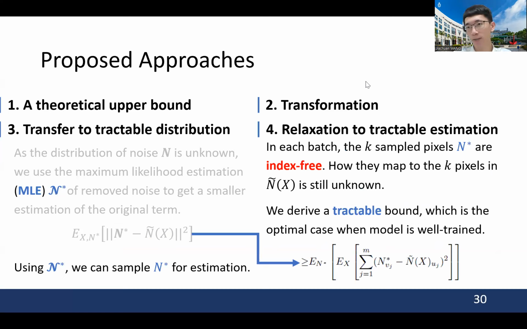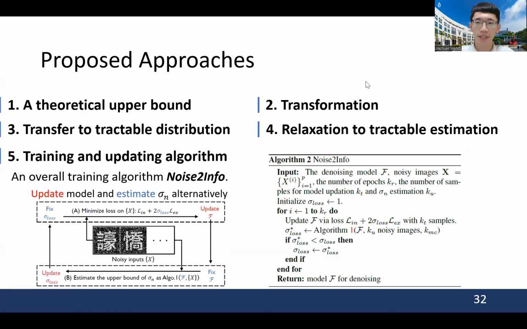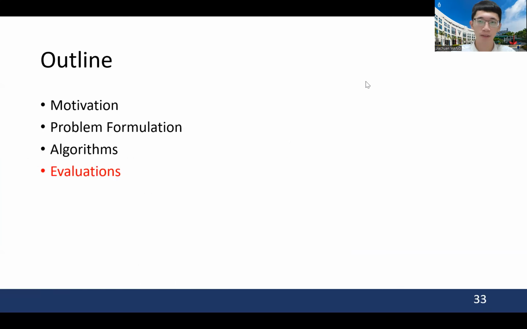The derived MLE is shown in the following lemma. It is unknown how the sampled pixels are matched with the removed noises. We derive its lower bound instead. If the model is better, the lower bound is tighter. We further propose a theorem for the derived bound. For details and proof, please check the paper. Finally, using the estimation, we propose an algorithm, Noise2Info, which simultaneously extracts information of noise and updates the denoising model.